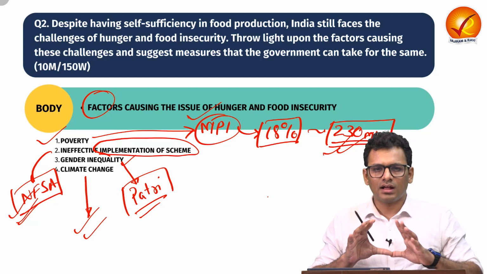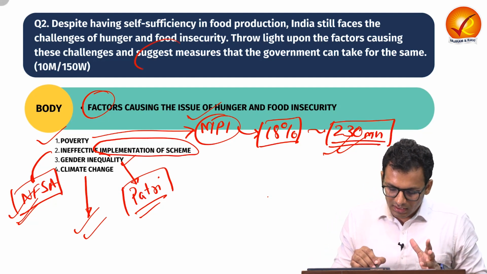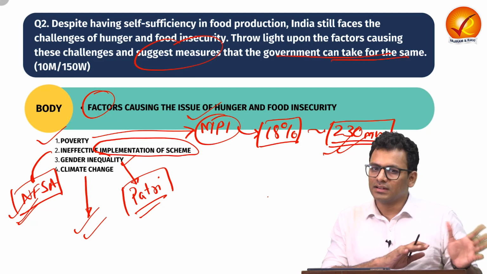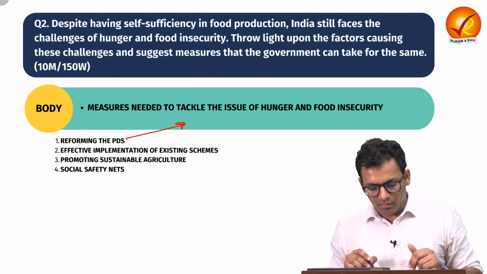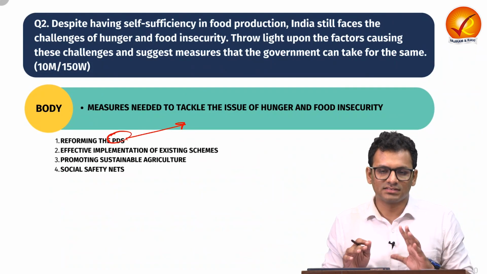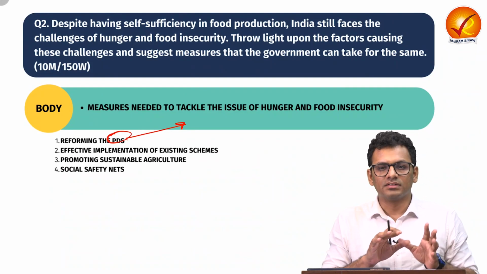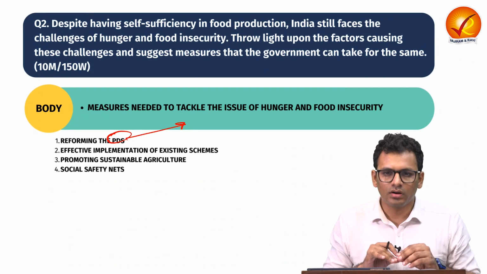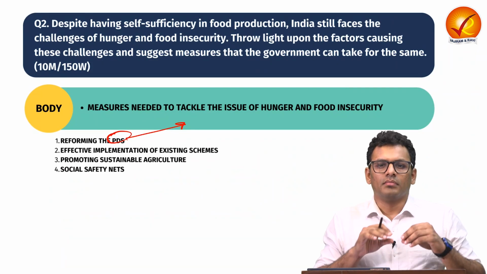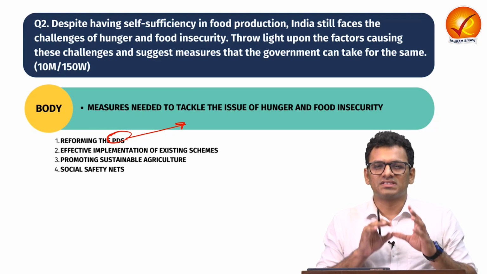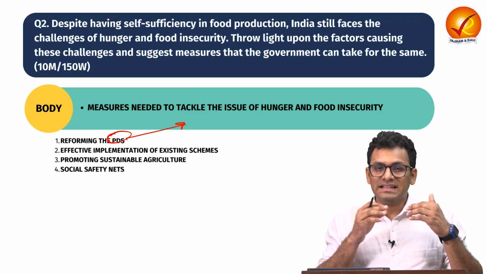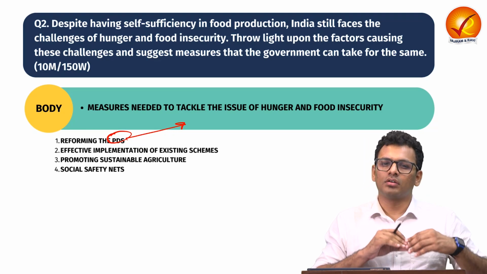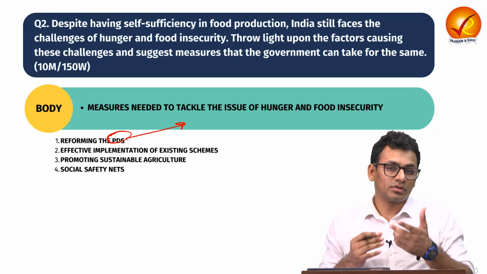Now let us see what are different possible measures that government can take to eliminate these issues. So first measure that we can talk about is to reform the PDS system. We have public distribution system in India to ensure the access of food. However, there are certain kind of challenges associated with it, because there is a lot of leakages and corruption. PDS have not been successfully realized their potential.